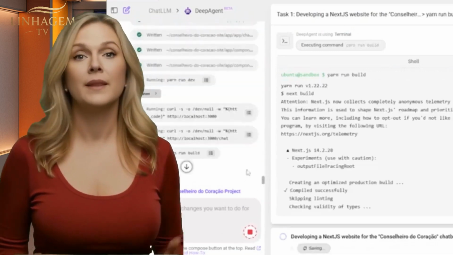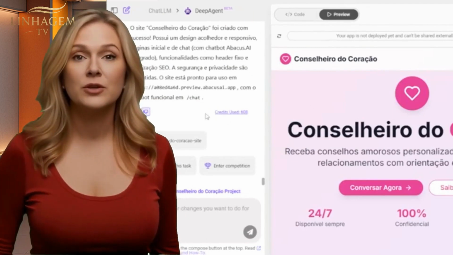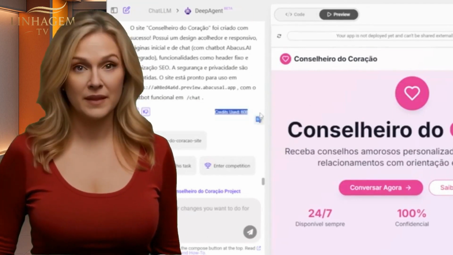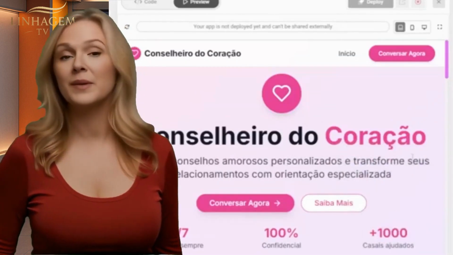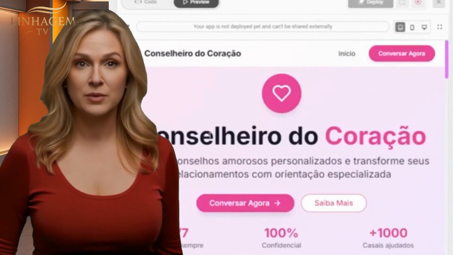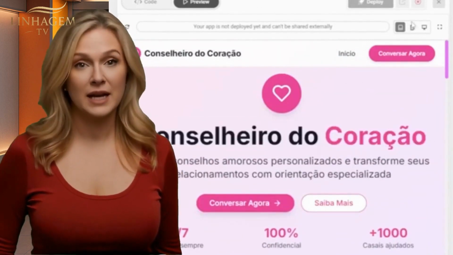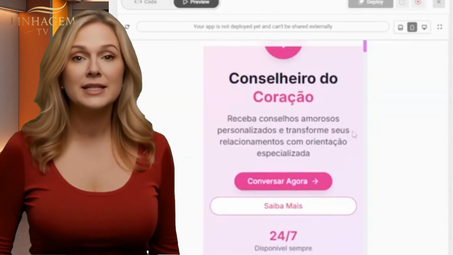All done. Our website is ready. Look how cool it is. Here it shows the credits that were used. And here on the side is our finished website. A love advisor. Look, it put here Heart Advisor. This is the desktop view, and this is how it would look on a mobile phone. That's it then.